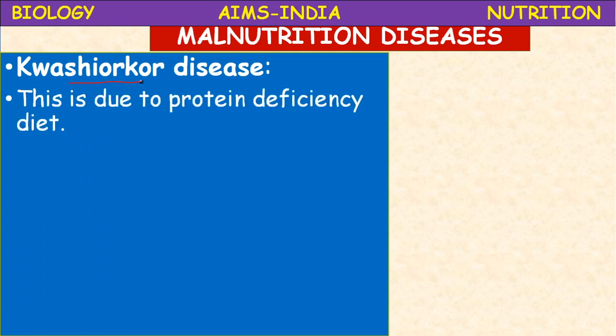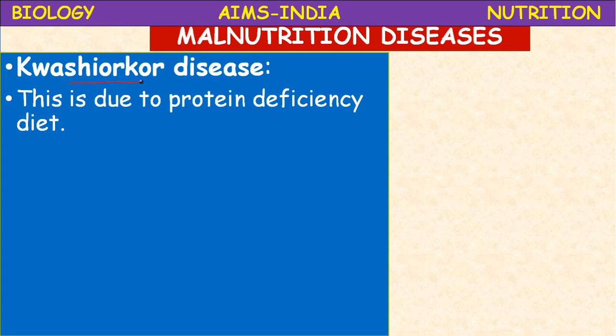This is due to the protein deficiency diet. The food material which is deficient in protein, if it is given to the infants, always remember most of the deficiency diseases appeared in the children below 5 years, growing stage. The infant stage is very, very important.